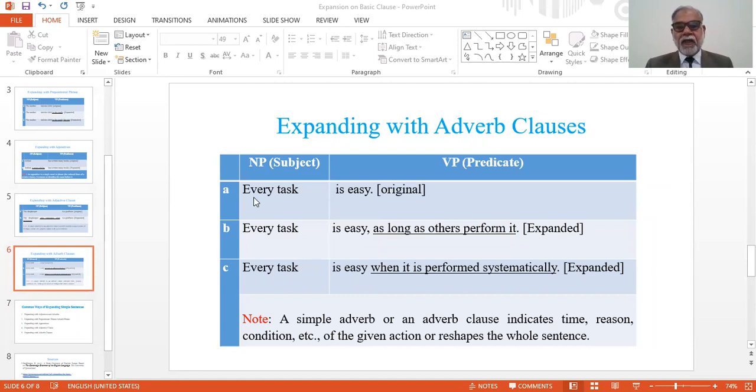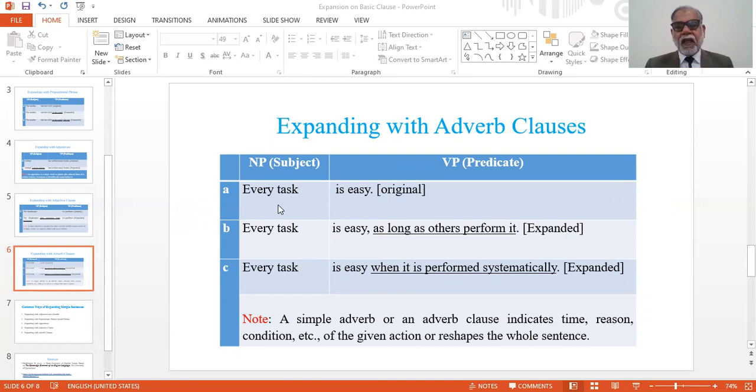In the first example, every task is easy. This is the original sentence, and some person can pronounce this sentence in some situation, but this is so neutral. This does not relate to any situation.